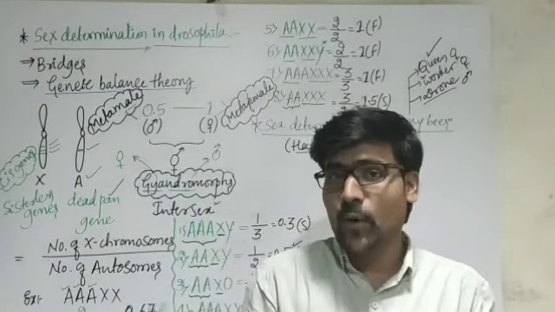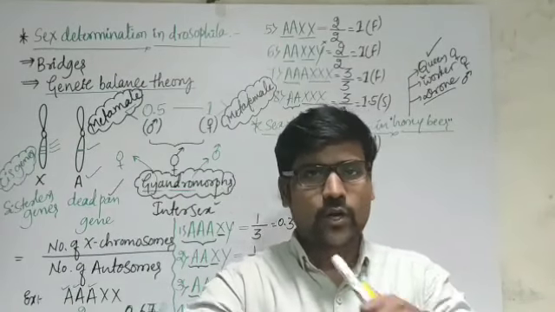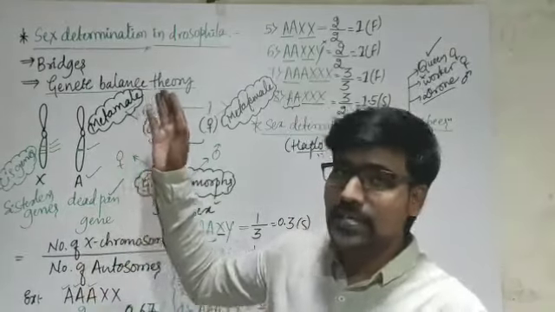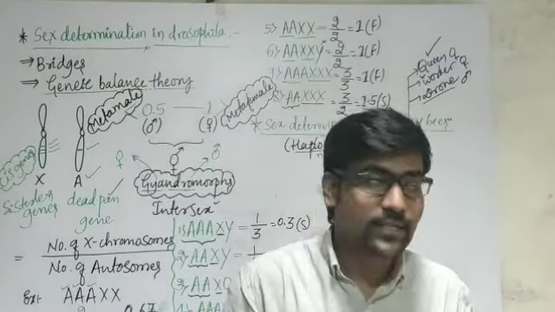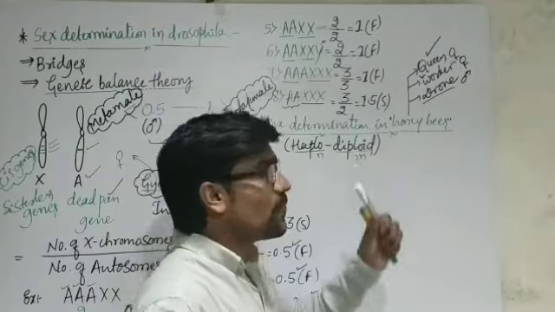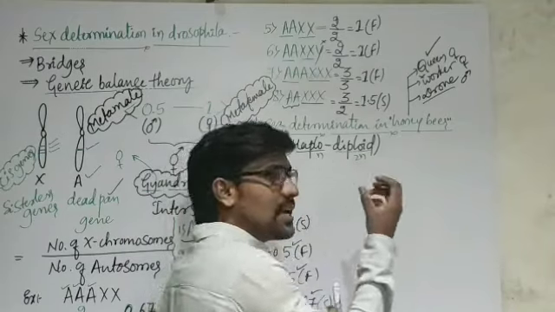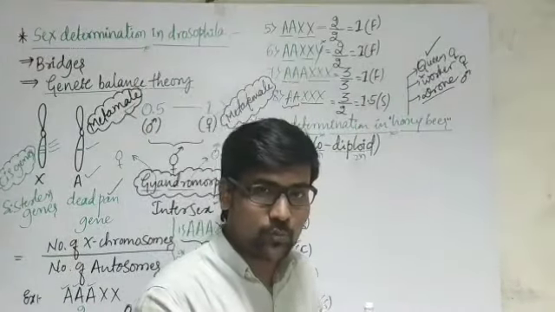But in our body, the germ cells, sperms and eggs, are haploid. Apart from that, all the cells are diploid. We are diploid organisms, and our sex is determined on the basis of chromosome pattern, X and Y, XX, like that. But here, in the case of the honeybee, sex is determined by whether the organism has a haploid chromosome content or a diploid chromosome content.